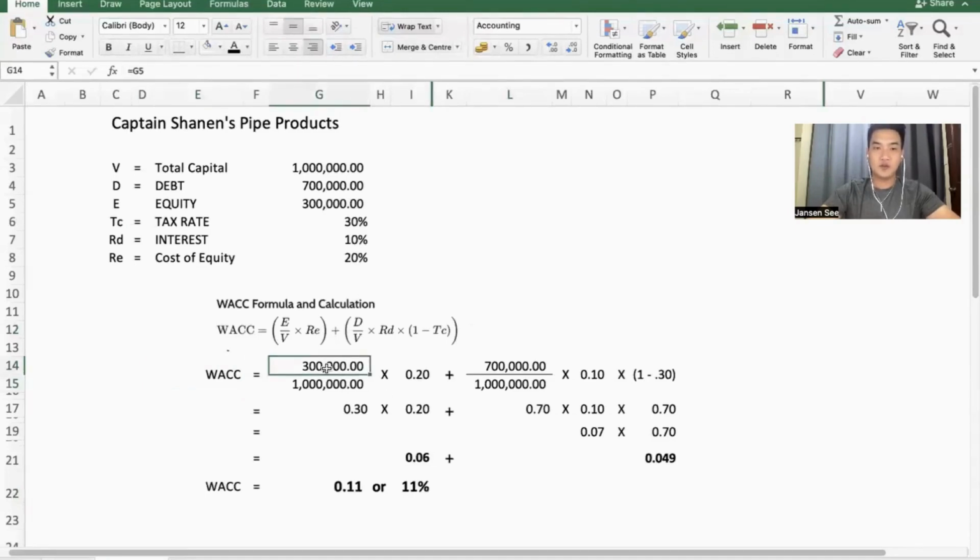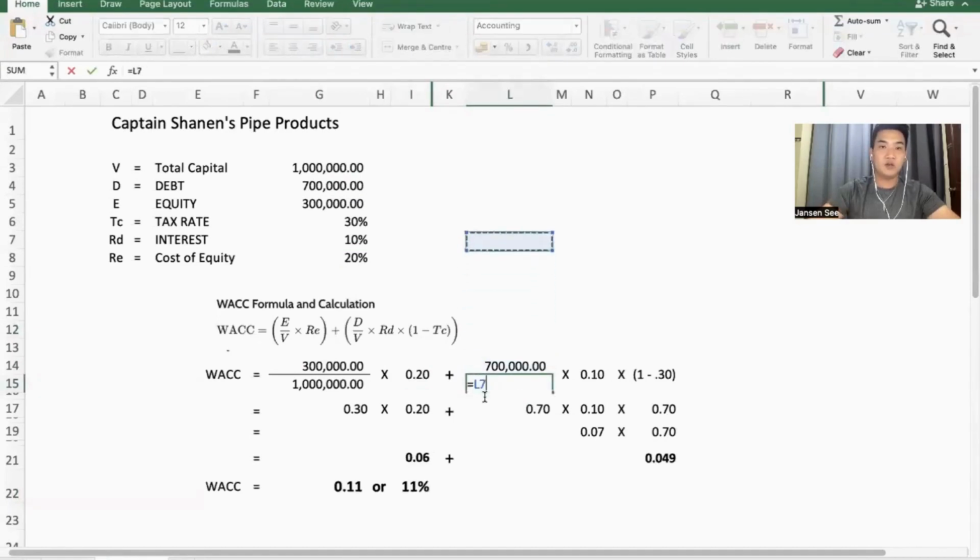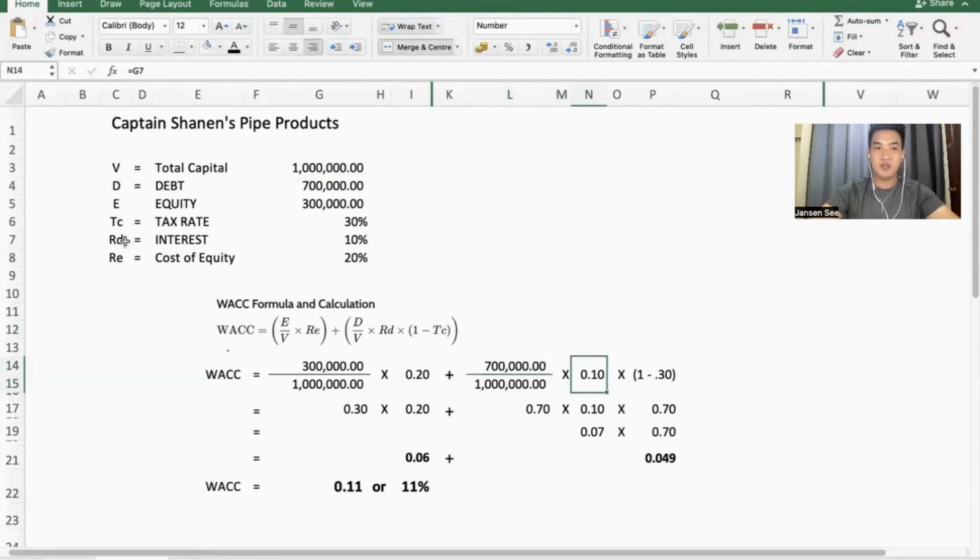WACC is equal to equity, which is the 300,000, divided by a million, which is the total capital, times the 0.20, which is the 20% cost of equity, plus the debt, which is the 700,000, divided by 1 million, which is the total capital, times the 10%, which is the interest rate, times 1 minus 0.30, which is the tax rate.